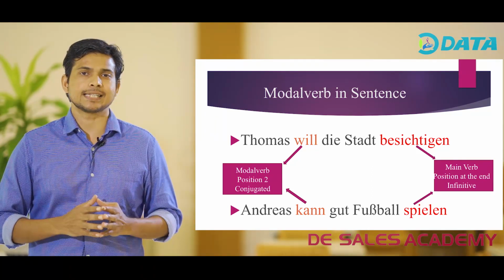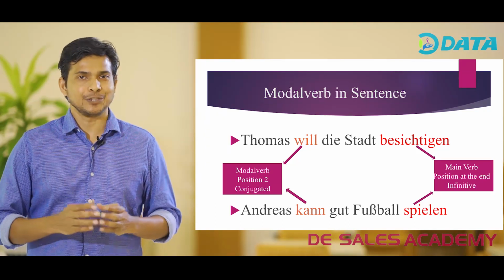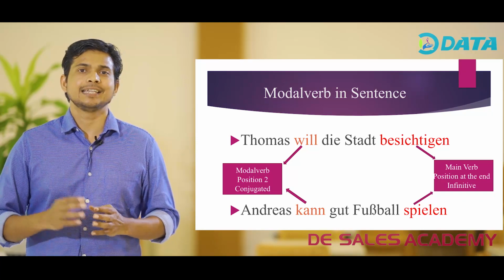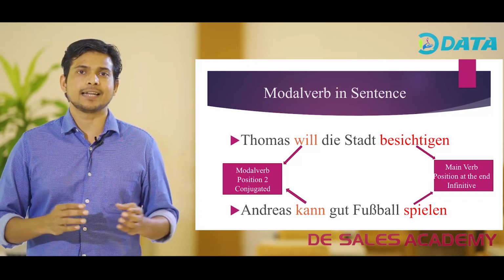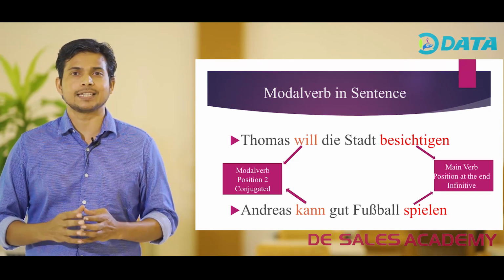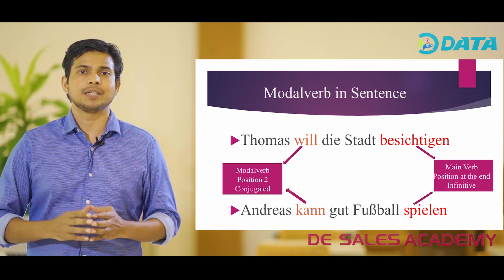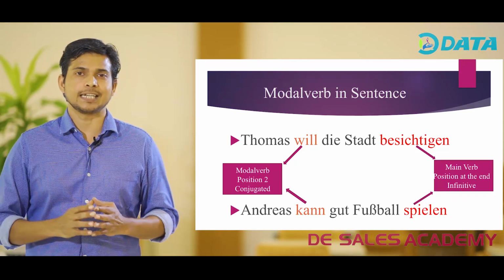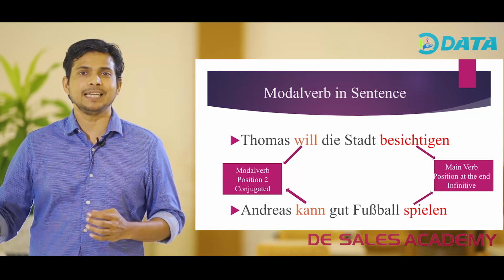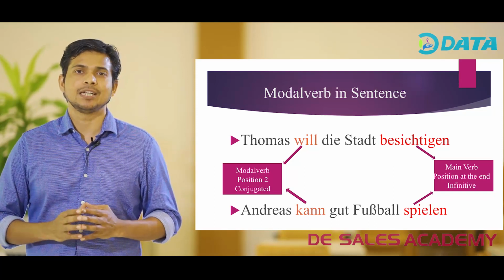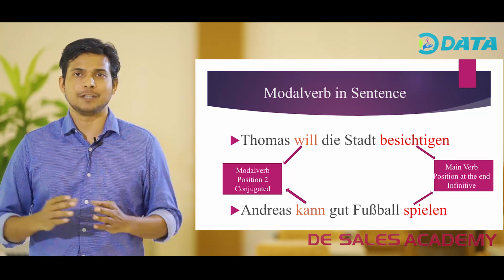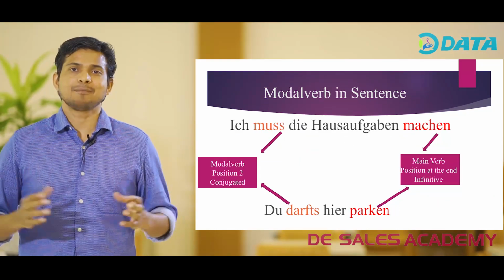It's conjugated as ich kann, du kannst, sie/es kann. The modal verb können is conjugated according to the subject, and the modal verb is placed in the second position. We place the main verb spielen at the end of the sentence, and we use the infinitive form of the main verb. Let's look at two more examples.